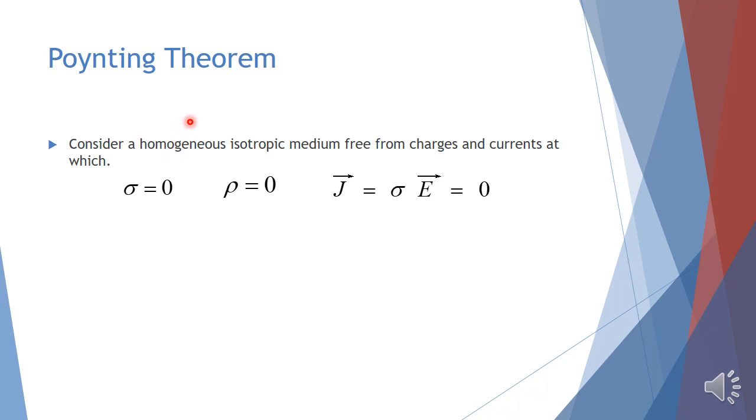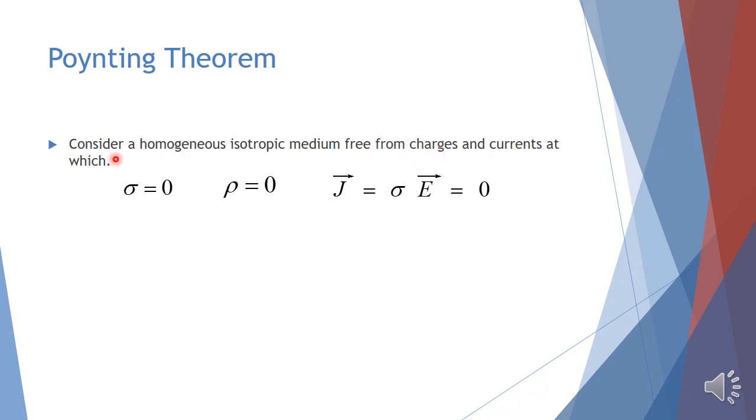Now, let us consider the derivation of the Poynting theorem. In order to derive the expression for this Poynting theorem, let us consider a medium whose nature is homogeneous, isotropic, and is free from charges and currents. Homogeneous means the medium should not have variation in density at any portion of it. Isotropic means it should have the refractive index constant throughout, and it should not have any excess charges or currents.